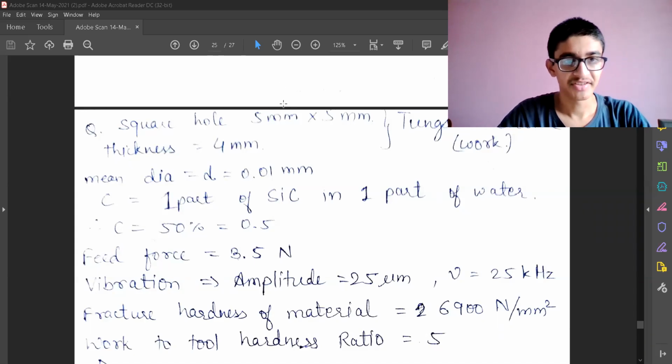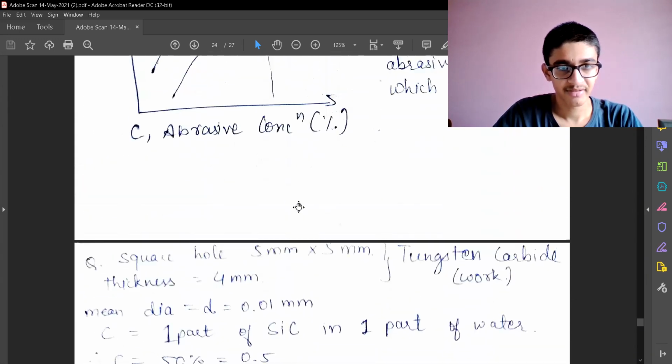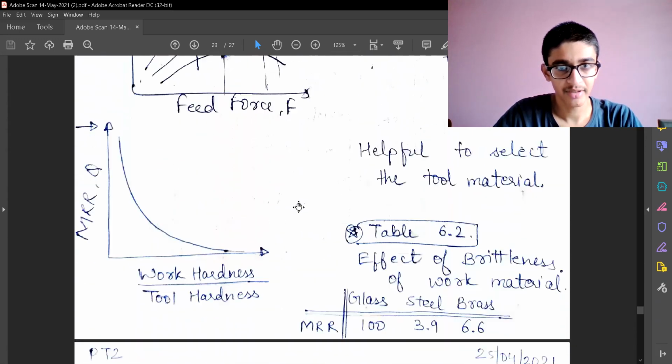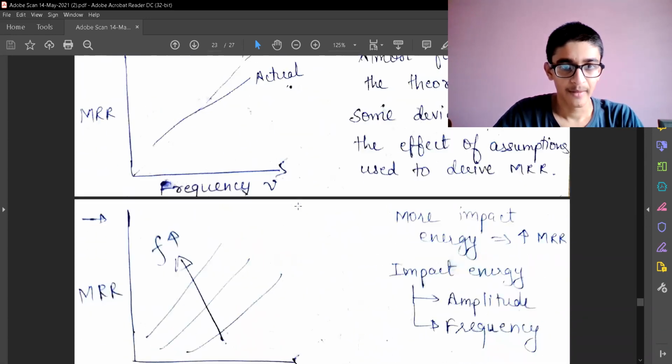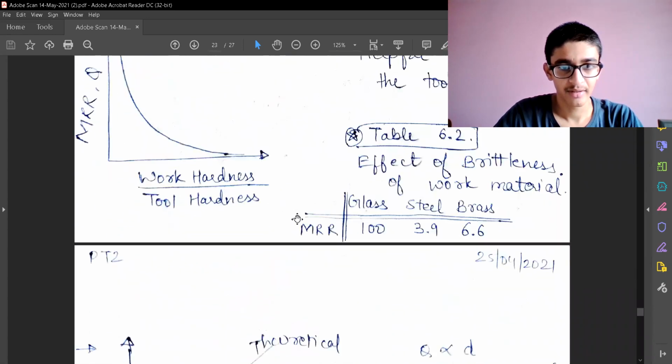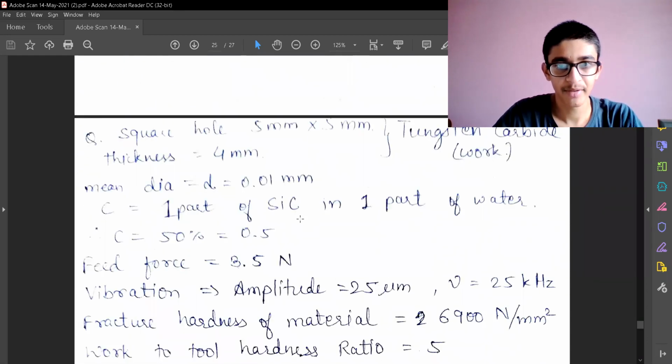So today we'll start with numerical questions on the unconventional processes. The unconventional process we looked at in the previous video was USM, ultrasonic machining. That was part of the unconventional machining processes. We have looked at the mathematical formulations to get the feed rate and the volume removed, and now we'll look at a numerical question.